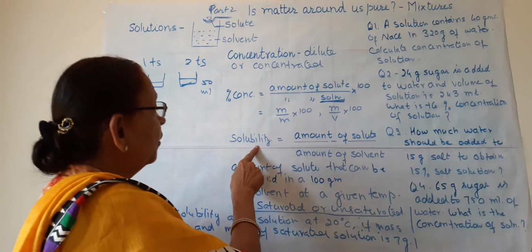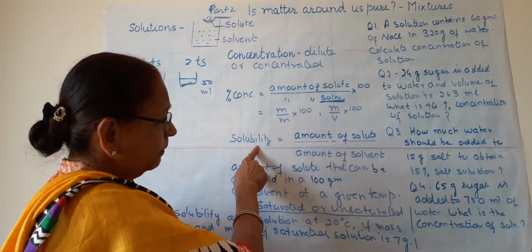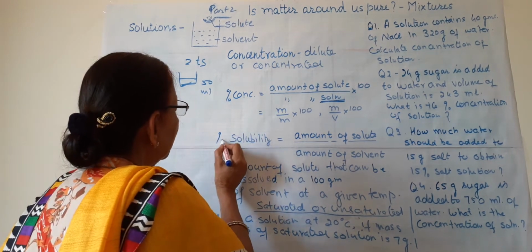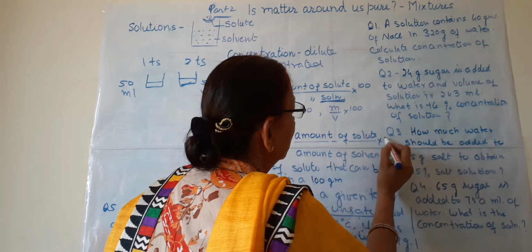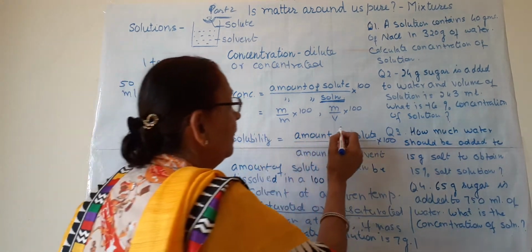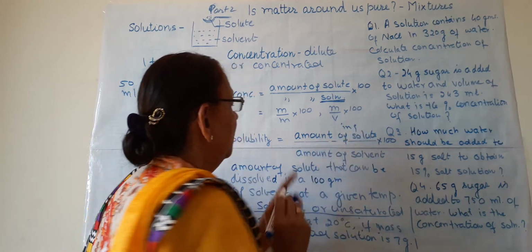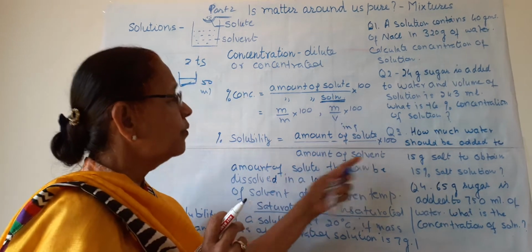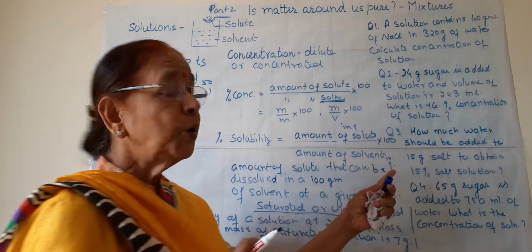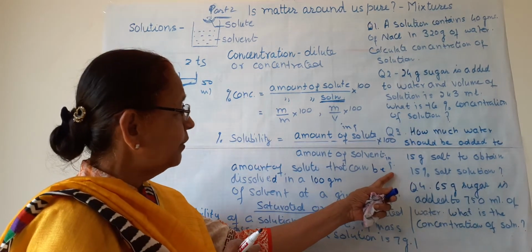So for calculating solubility, it is also in percent. We can also calculate it in percent. It is the amount of solute in grams divided by the amount of solvent in grams. Again, this can be in volume also, in liters or milliliters.